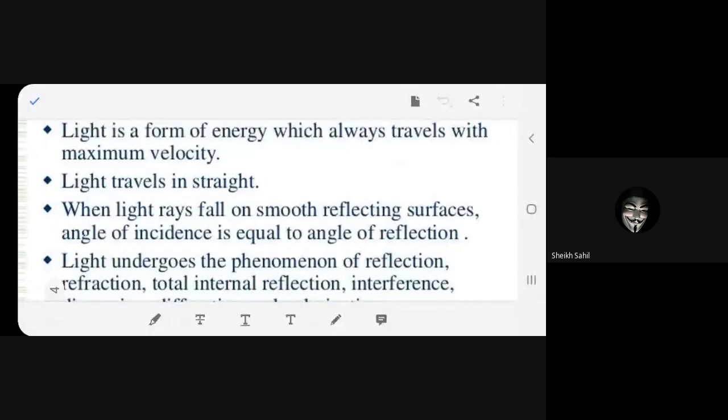When light rays fall on a smooth reflecting surface, angle of incidence is equal to angle of reflection.